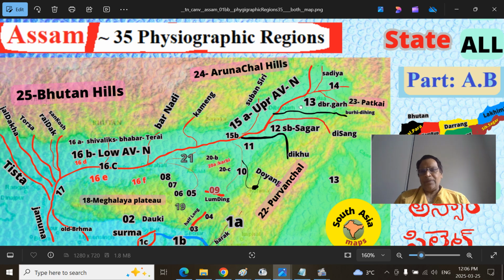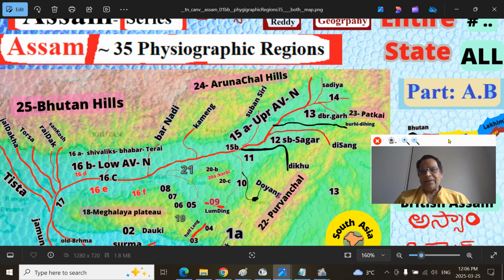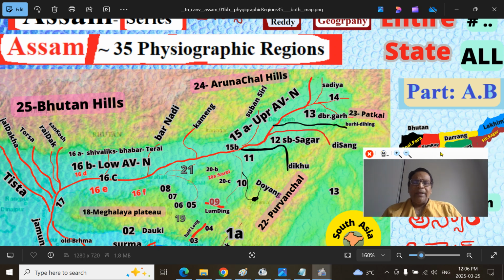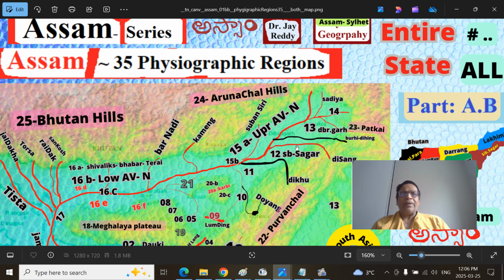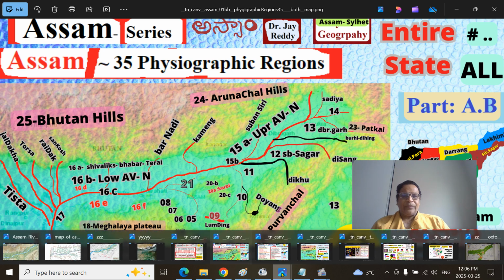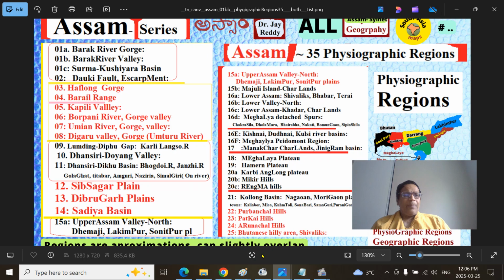Sadiya, there used to be rulers called the Sadiya kingdom. Sometimes it's called the Chutia kingdom. They were contemporaries after the disintegration of the Kamrupa and Kamata kingdoms. This part was ruled by the Sadiya kings or Chutia kings, Baro Bhuyans, and this was the Koch Rajbongshi. At that time, this part was ruled by the Ahoms, the descendants of Raja Sukapha. So all the region, the northern part, is this region. Upper Assam Valley north: Dhemaji, Lakhimpur, Sonitpur.